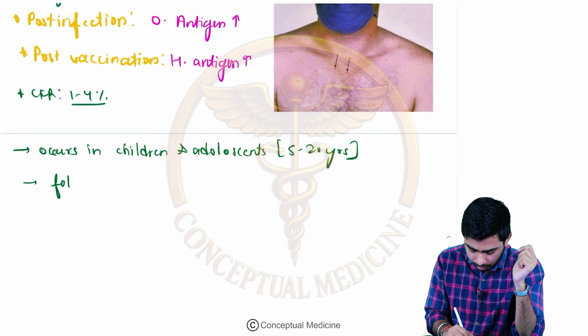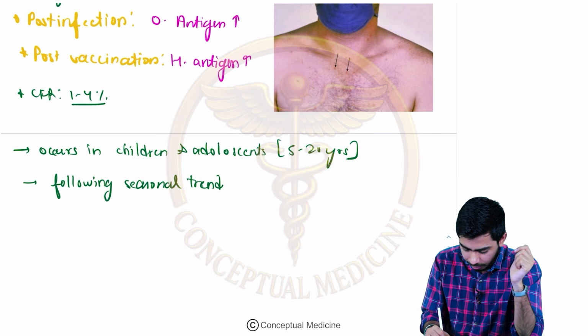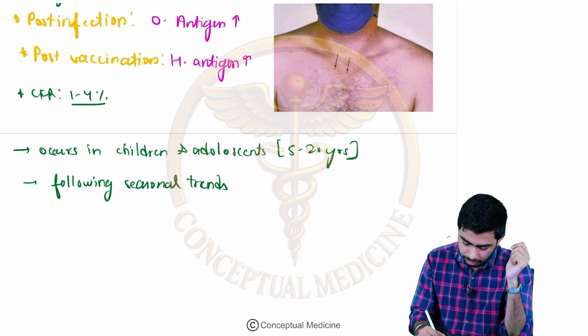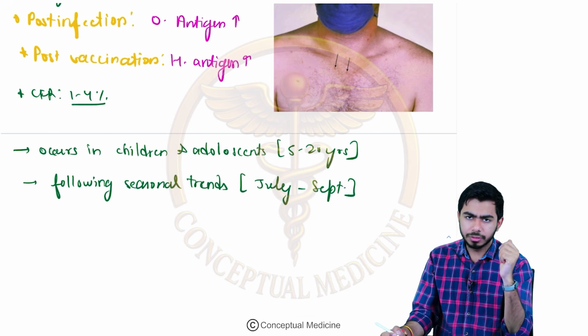It is following the seasonal trend, guys, right? Remember about the trends, time fluctuation in the descriptive epidemiology, I have explained that. So the seasonal trend is basically between July to September, in the monsoon season, right?